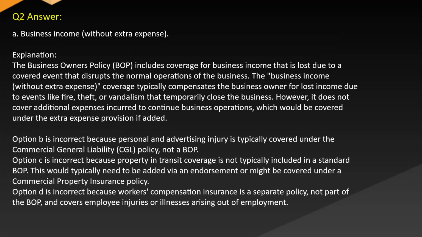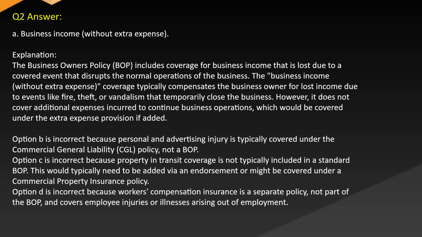Answer: A. Business income without extra expense. Explanation: the business owner's policy (BOP) includes coverage for business income that is lost due to a covered event that disrupts the normal operations of the business. The business income without extra expense coverage typically compensates the business owner for lost income due to events like fire, theft, or vandalism that temporarily close the business. However, it does not cover additional expenses incurred to continue business operations, which would be covered under the extra expense